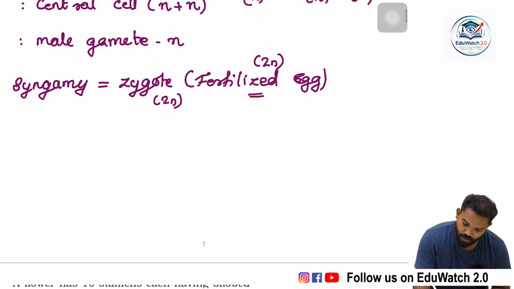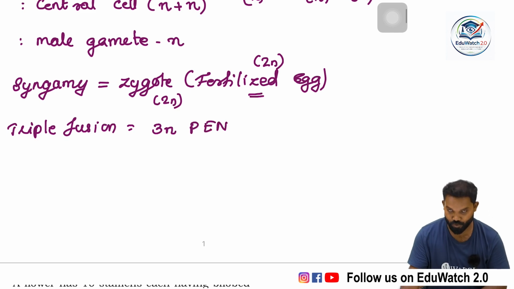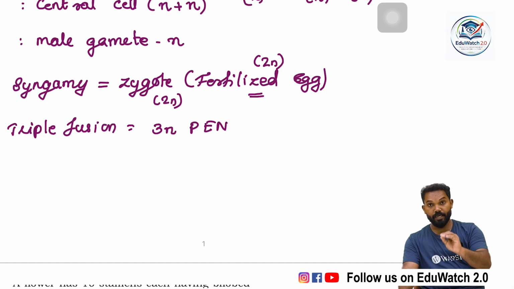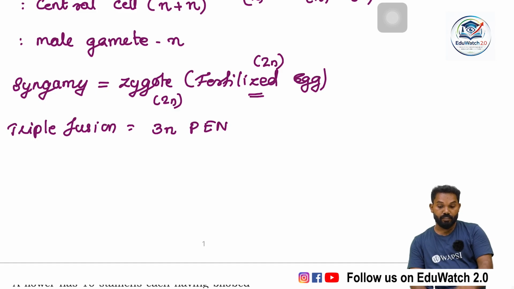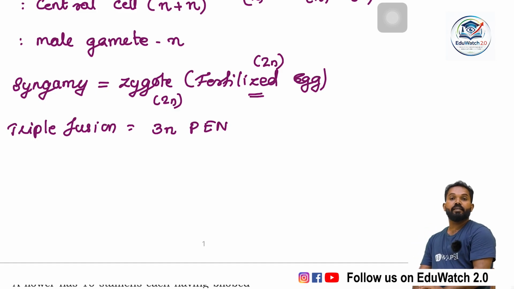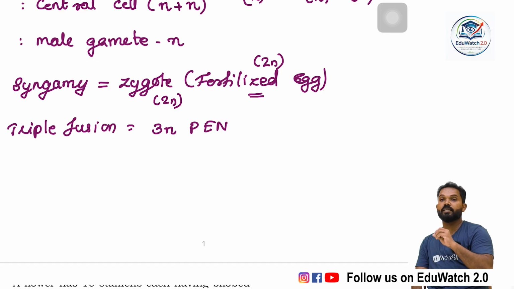Then during triple fusion, the product is the triploid primary endosperm nucleus, PEN. This primary endosperm nucleus is then converted into the endosperm of the angiosperm. So the endosperm of angiosperms is triploid in nature, because here the fusion of three haploid nuclei takes place.